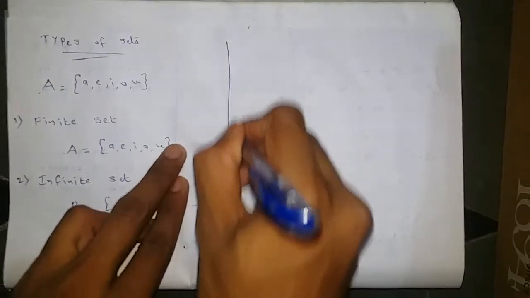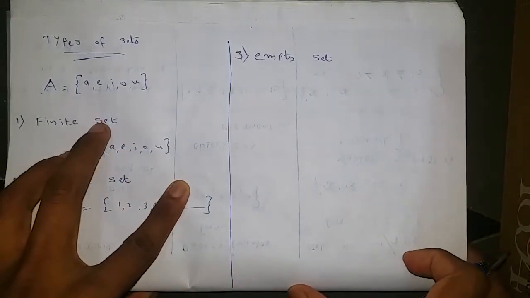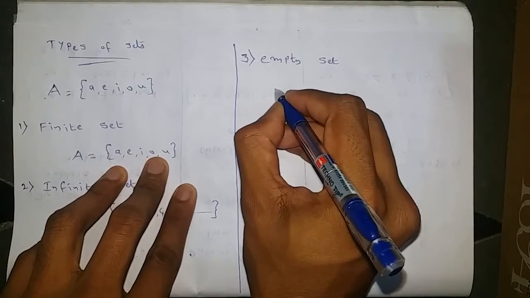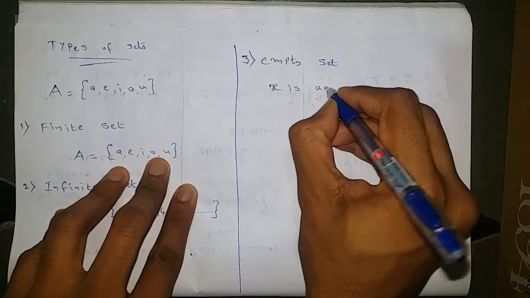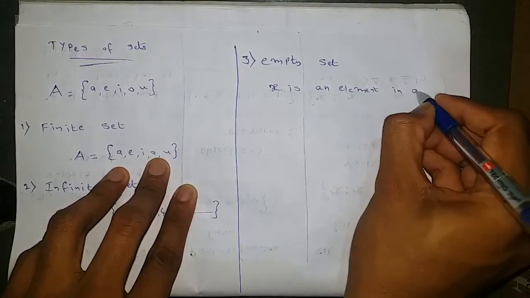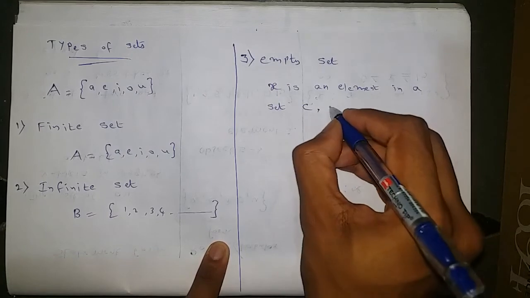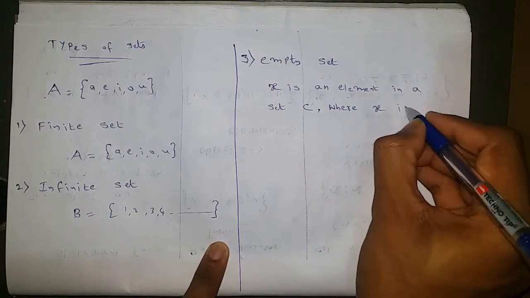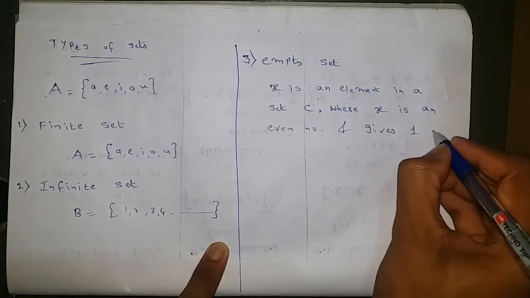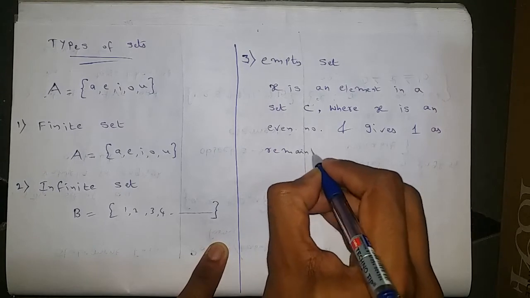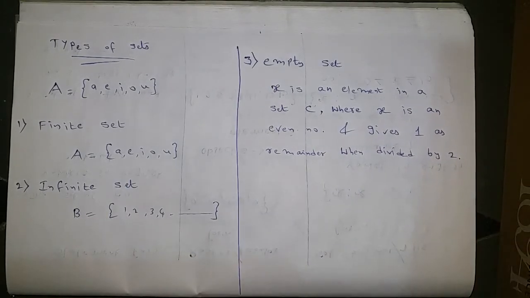The next type of set is the empty set. Now I am asking about one set. x is an element in a set C, where x is an even number and gives 1 as remainder when divided by 2. See, we have one set C.